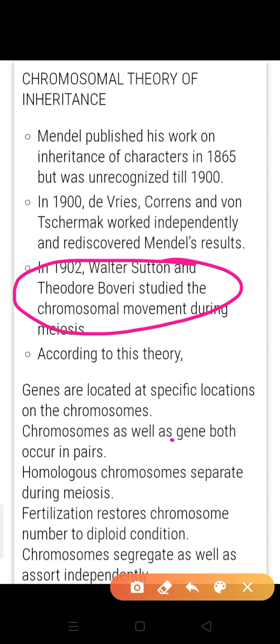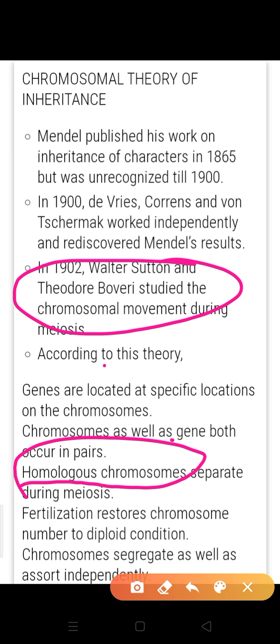Earlier, what did Mendel say? Mendel introduced that factors are in pairs. Sutton and Boveri said that chromosomes, which carry the genes or factors, are in pairs. Chromosomes are always in pairs, and these pairs are homologous, known as homologous chromosomes. But they separate from each other during meiosis only.